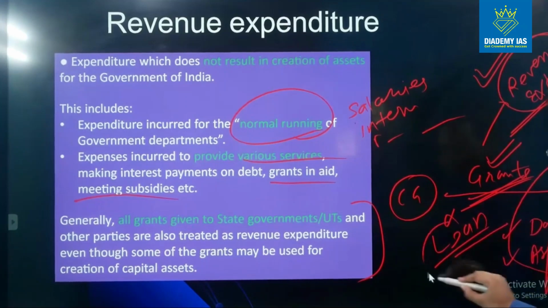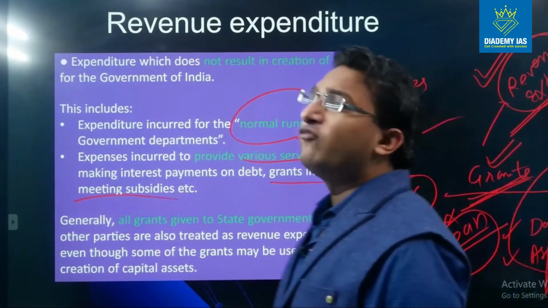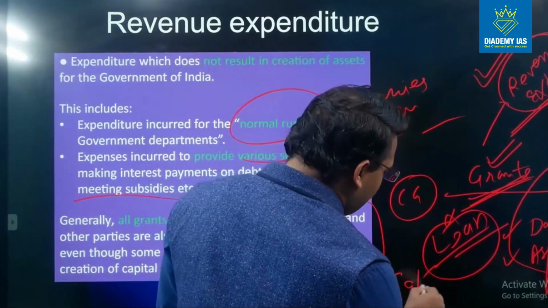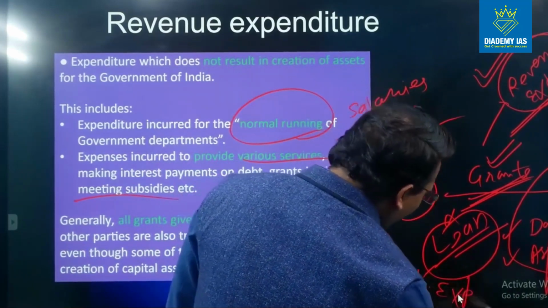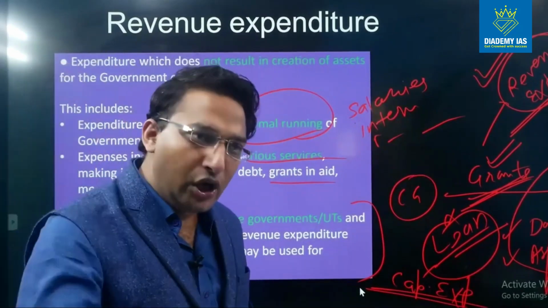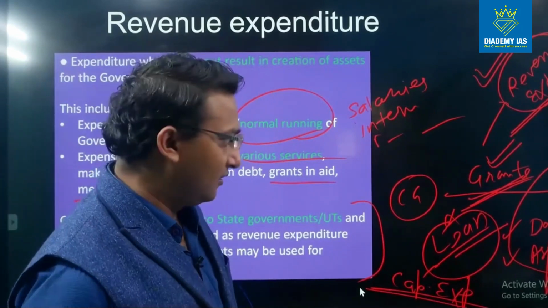Again, there is one more point, loan. If central government gives any kind of loan, whether the loan is given for day-to-day usage or for any capital creation, this loan is always classified as capital expenditure. Please be careful. This loan will always be classified as capital expenditure. So grant always revenue, loan always capital. Please keep in mind this thing, right?